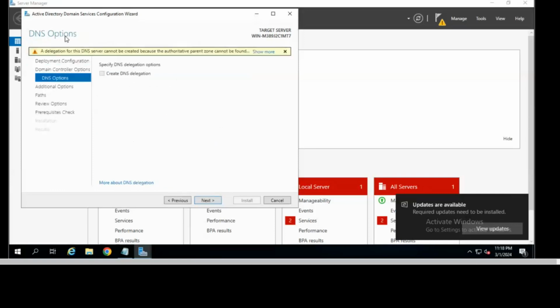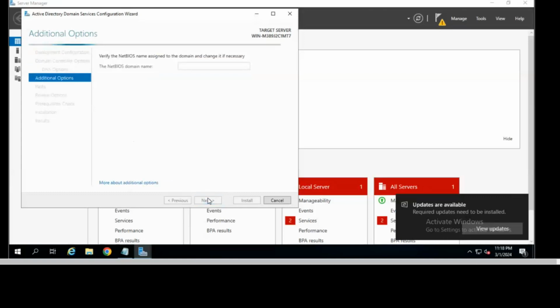After that, these are the DNS options. So don't need to do anything here. Just do next. Then the BIOS name, so automatically it will configure that. So wait for a moment.